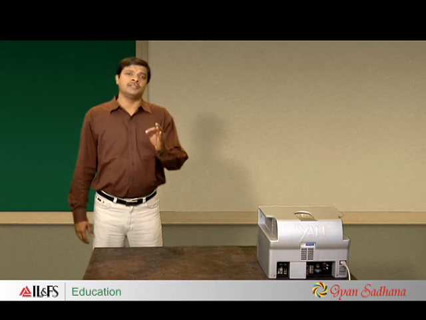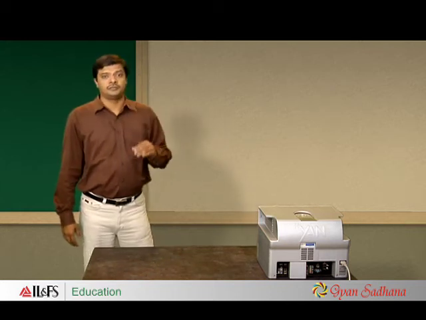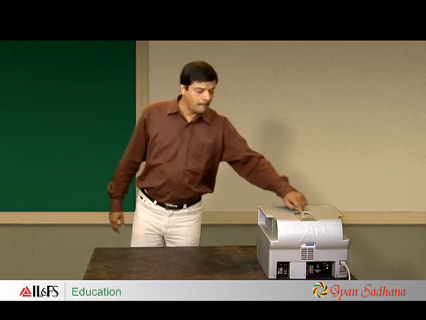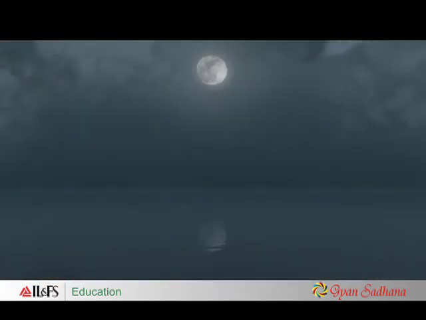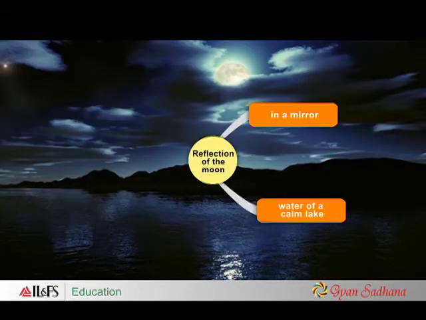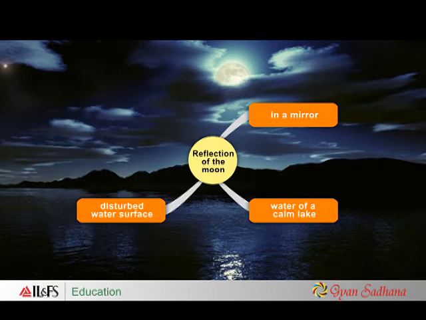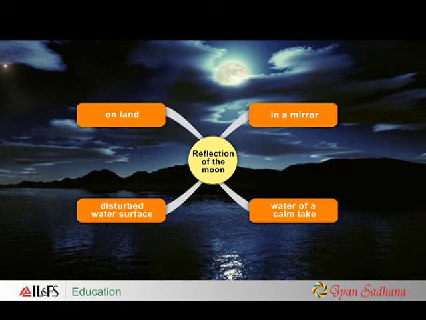Let's now do some moon gazing and learn from nature. It is true that the moon does not emit any light of its own, but it shines due to the light it receives from the sun, which it reflects back. Let us watch how the moon looks when seen in a mirror, the water of a calm lake, on a disturbed water surface, and finally on land.